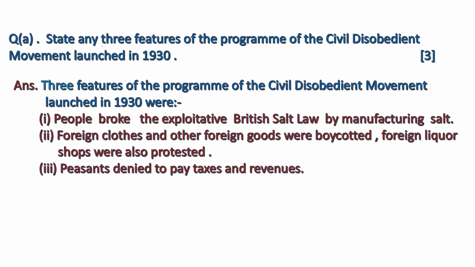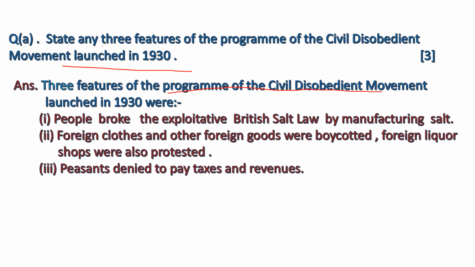State any three features of the program of the civil disobedient movement launched in 1930. First, we need to know about the meaning of civil disobedient movement. In civil disobedient movement, mass of the people or satyagrahis decided not to follow the British rule or disobey the British rule.